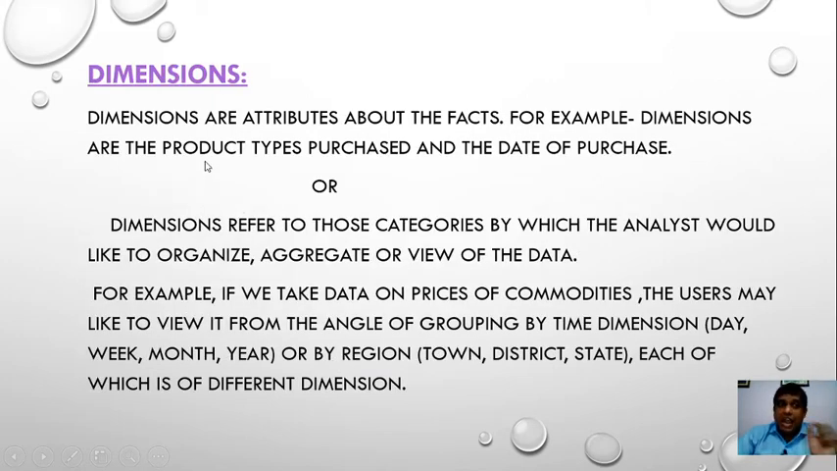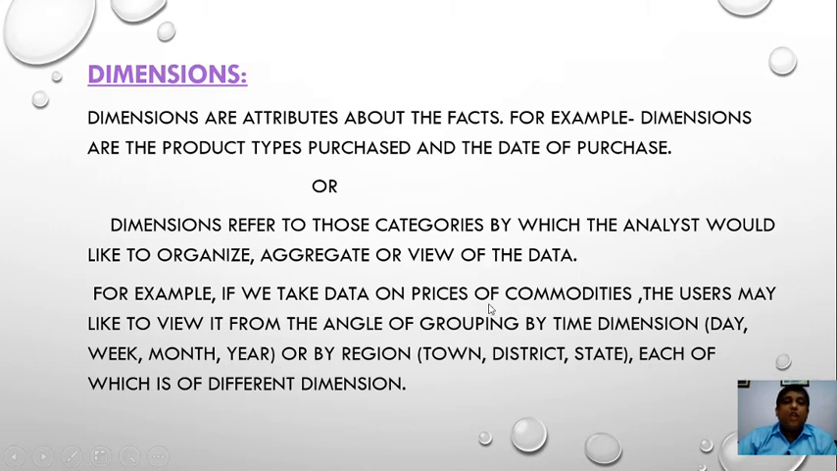Dimensions. Dimensions are attributes about the facts. For example, dimensions are the product types purchased and the date of purchase, meaning the date on which we purchased. Dimension refers to those categories by which the analyst would like to organize, aggregate, or view the data. We can understand dimension with the help of this example.